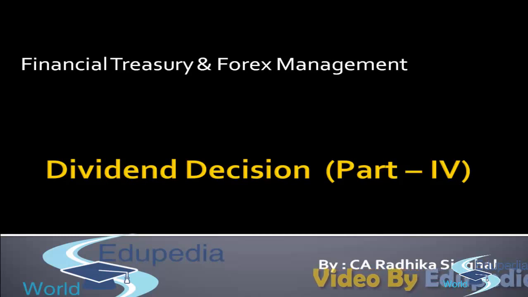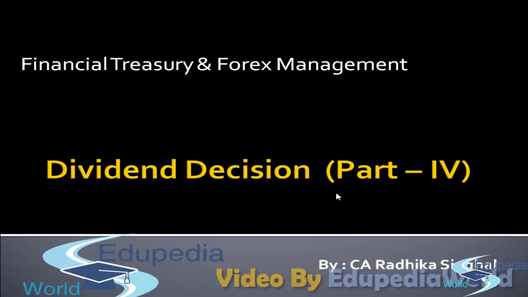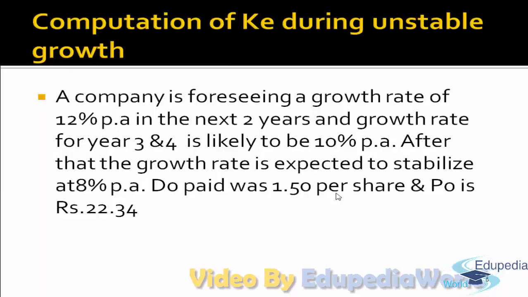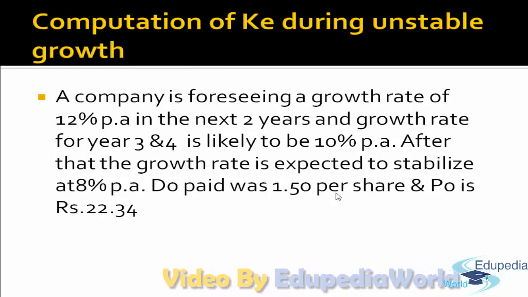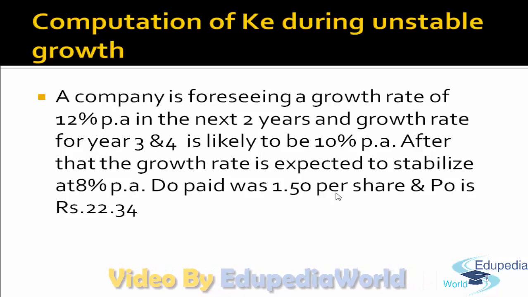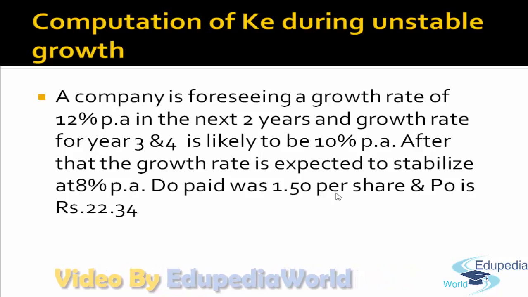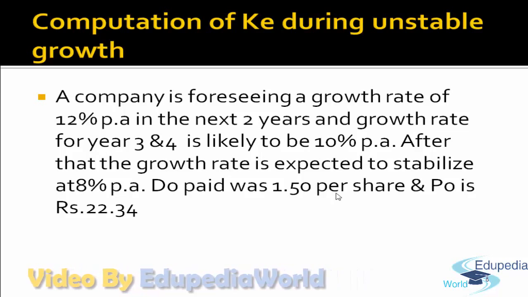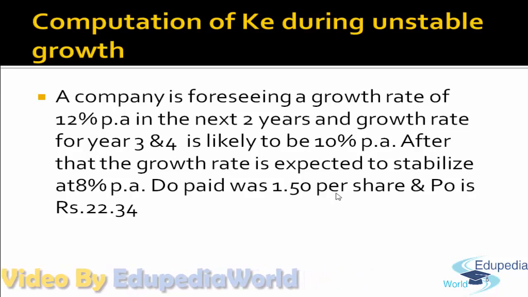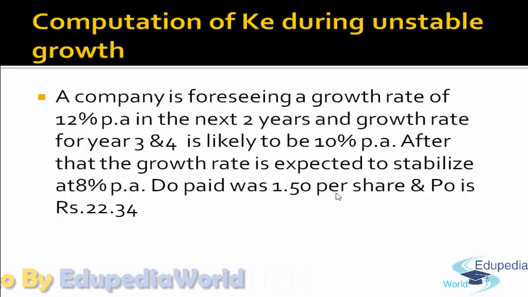I'm going to take that example again. Though we know what exactly the KE value is in this case, just to reiterate, this was an example, but instead of KE, I have mentioned the market value of share as on today. So a company is foreseeing a growth rate of 12% in the next 2 years, and a growth rate for years 3 and 4 is likely to be 10%.